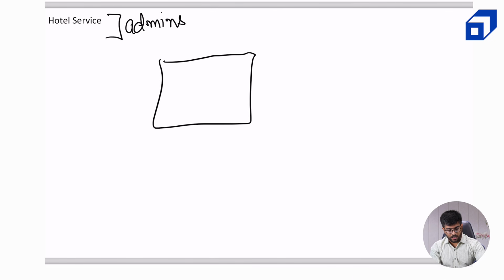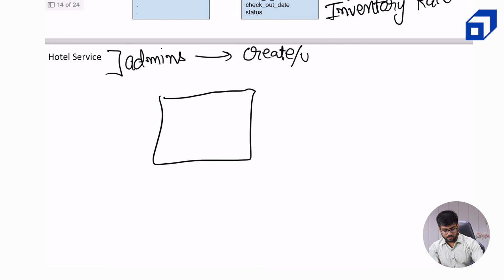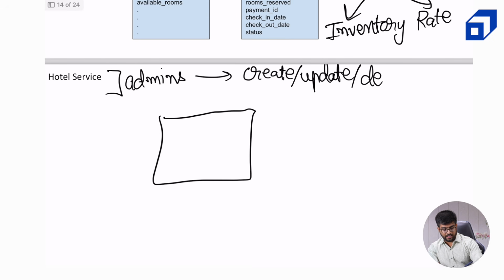And what we will allow them is to create, update, or delete any information related to the hotel or rooms.